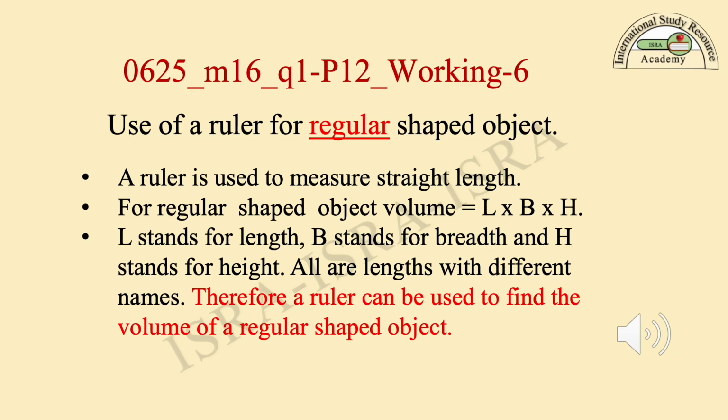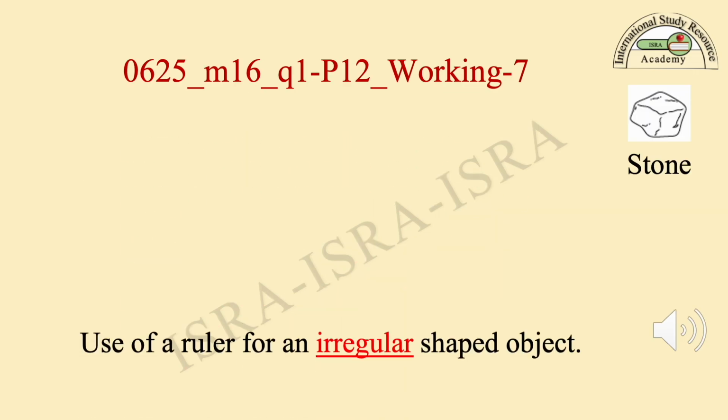Working step 6. Use of a ruler for a regular shaped object. A ruler is used to measure straight length. For a regular shaped object, volume is equal to length times breadth times height. L stands for length, B stands for breadth, and H stands for height. All are lengths with different names. Therefore, a ruler can be used to find the volume of a regular shaped object.